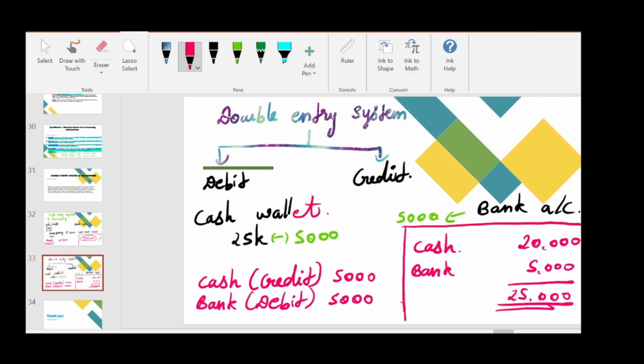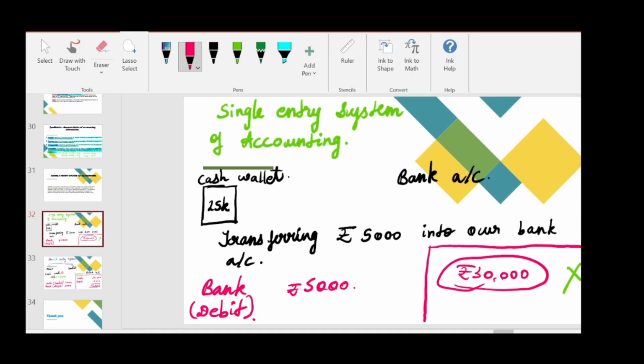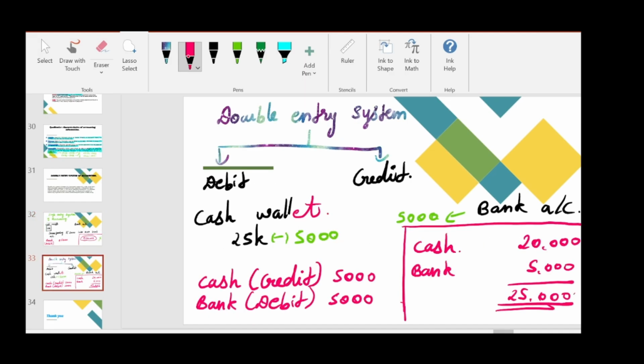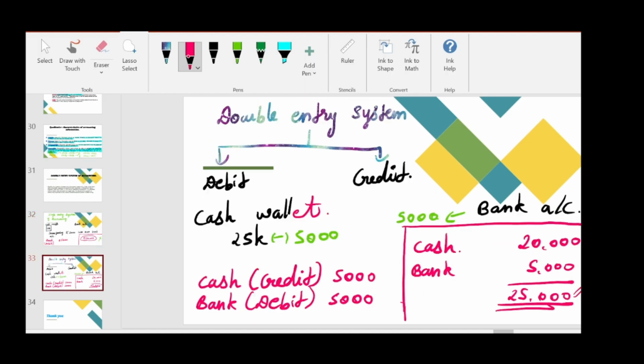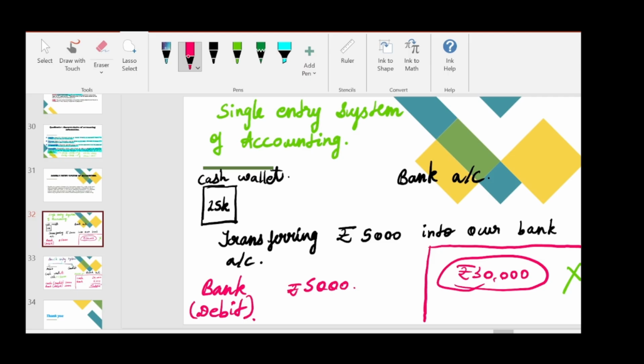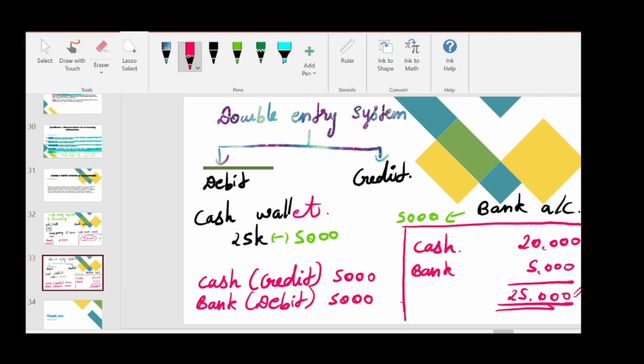So here see, in the single entry system of accounting, the 5,000 amount is increased, but actually there is no increase of 5,000 rupees. It is only 25,000. The balance in the beginning continues the same. But while doing single entry system, there are chances that due to some error or miscalculation, if we miss subtracting the 5,000 from our cash wallet, then obviously we will write it as 30,000. So they have introduced the double entry system, where we give debit effect and credit effect at the same time.